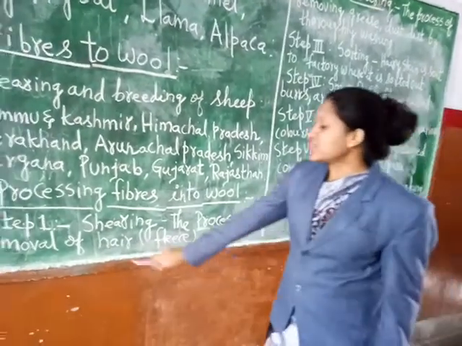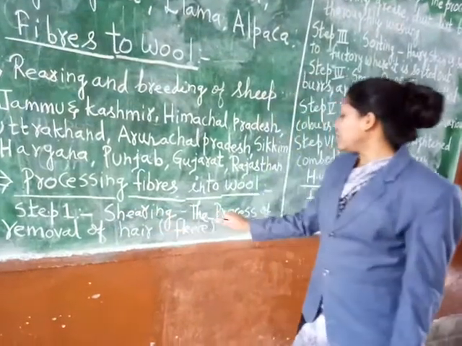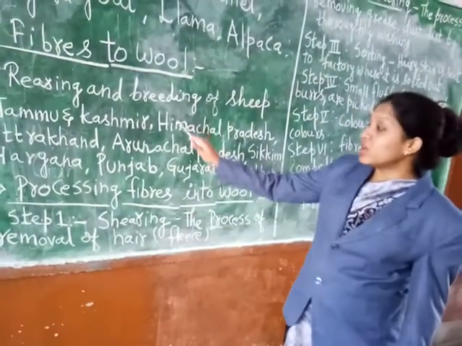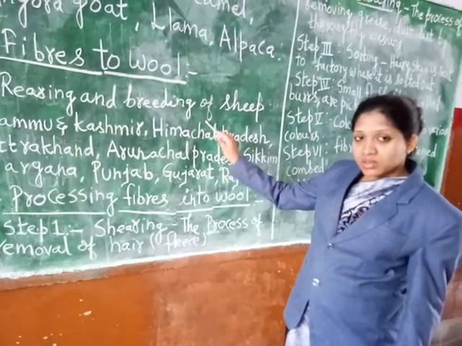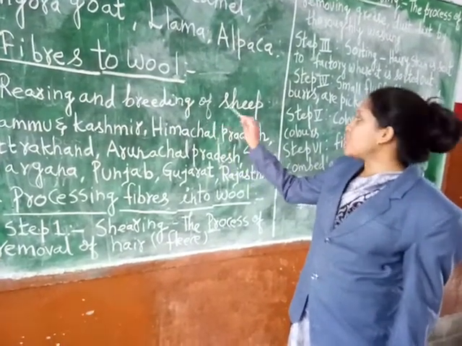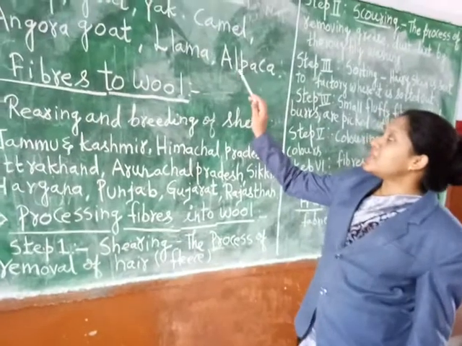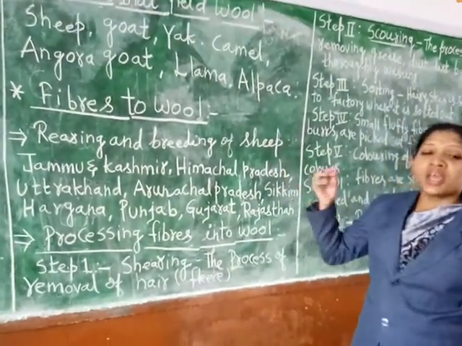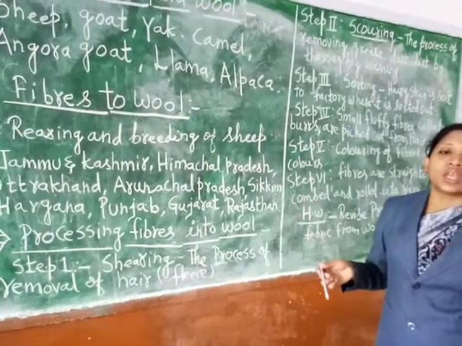The first step here is shearing. As I told you, we are rearing animals of different breeds of sheep, goats, camel, yak, llama, alpaca, etc. As the hair grows on their body.